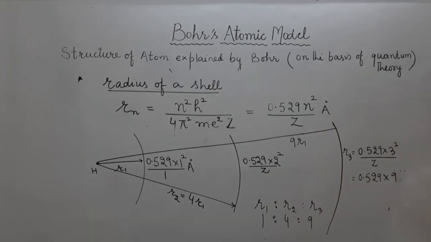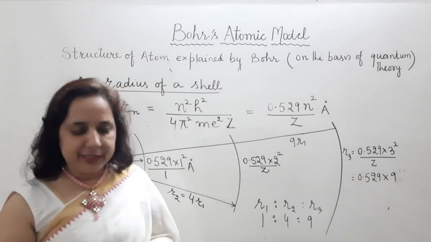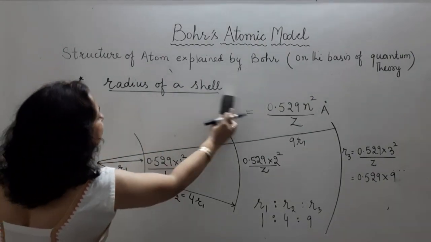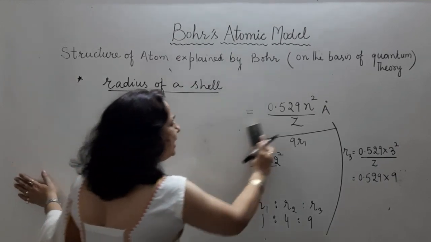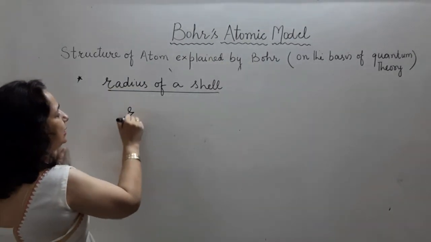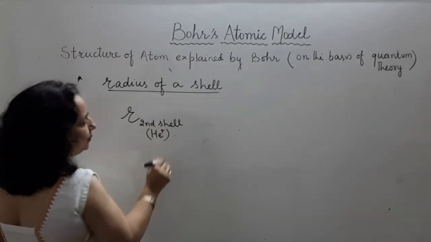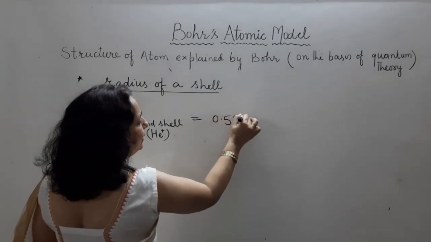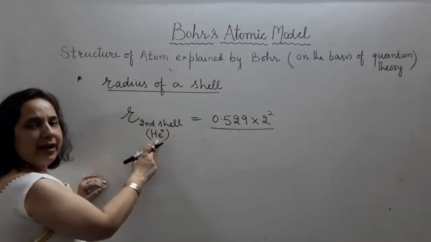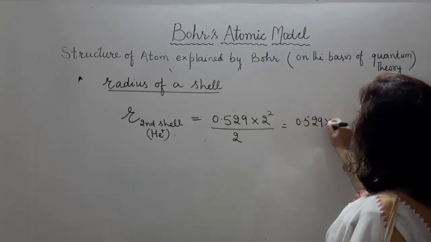The radius of a shell can be easily calculated by using Bohr's atomic model, and according to Bohr's model, the formula for radius is 0.529 into n square by z Armstrong. Let us suppose we want to calculate radius of second shell of helium-1 positive. If we want to calculate radius of second shell and it is helium-1 positive, the formula is 0.529 into n square. Second shell, it means n square is 2 square, and helium-1 positive atomic number is 2. So we can write here 2. तो ये बन जाएगा 0.529 into 2.